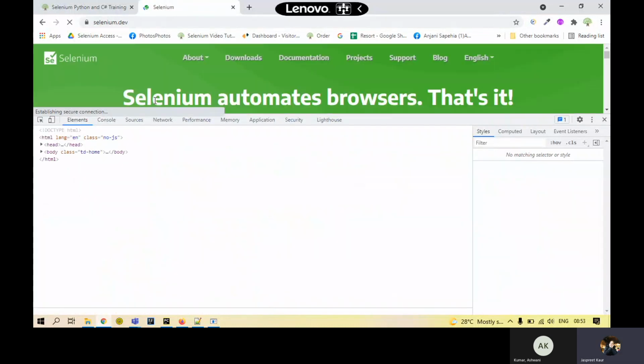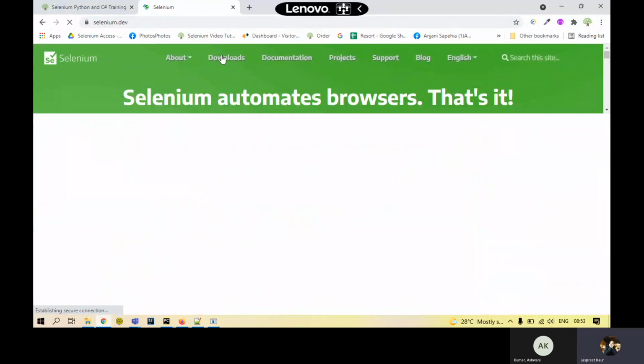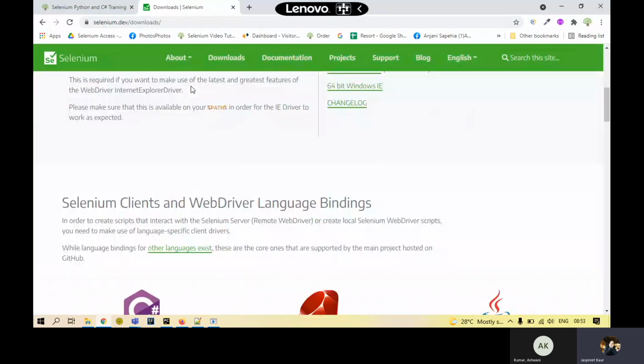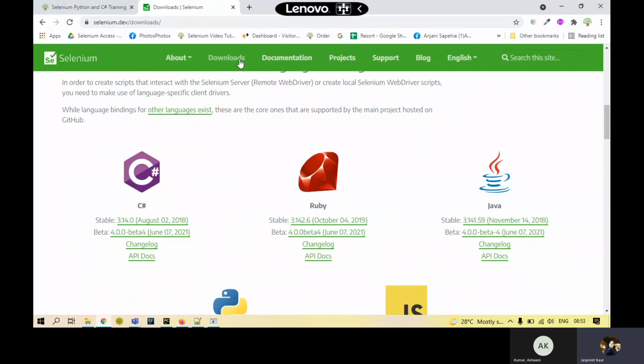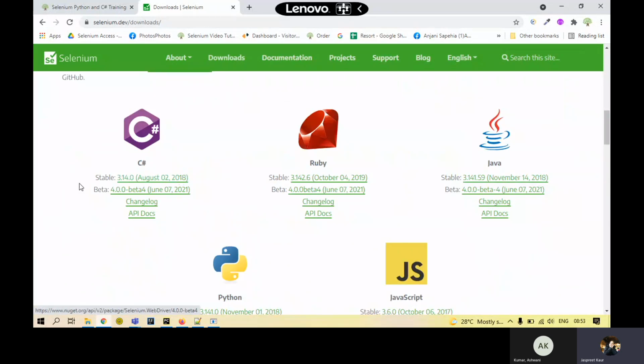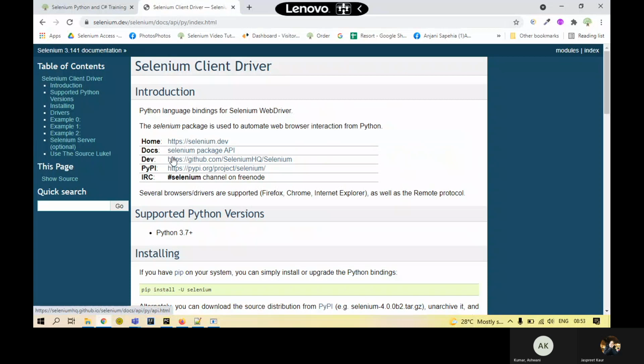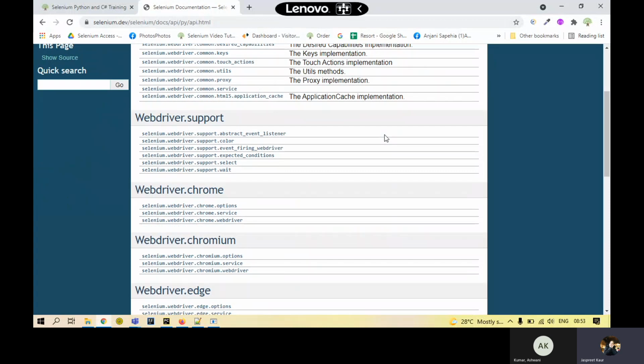And over here, I'll show you. Whenever you want to read any documentation for Selenium with Python, you can just come to this page. In the download section, you will find these options given according to the language. You have to go for the Python API docs, and in the API docs, go to the docs link. It gives the whole information: what classes are mainly available, what the details are, and everything.